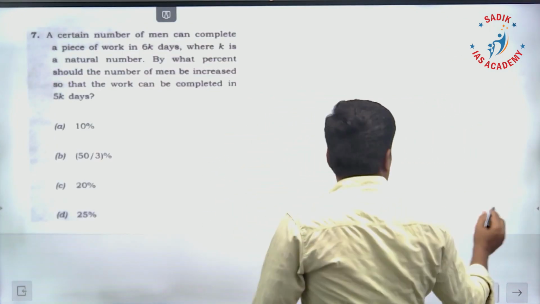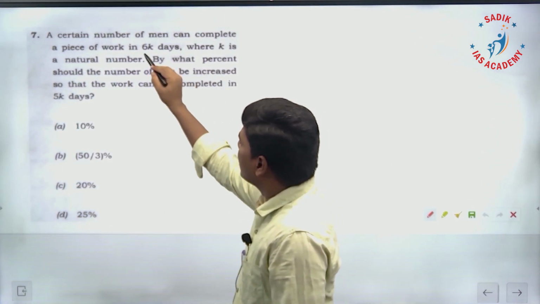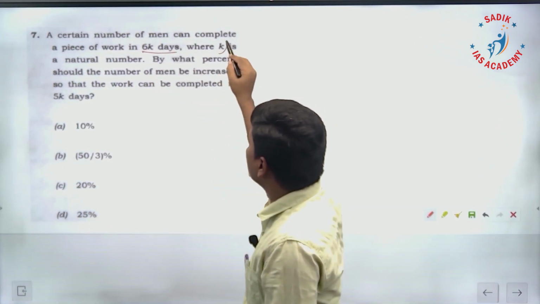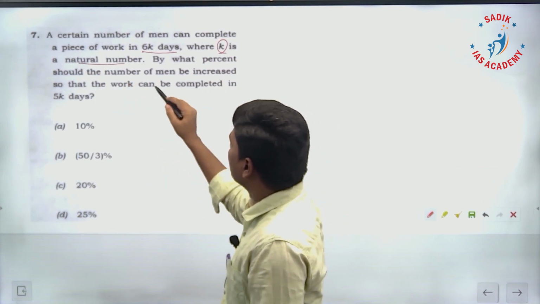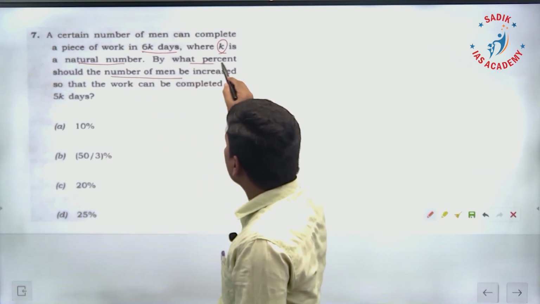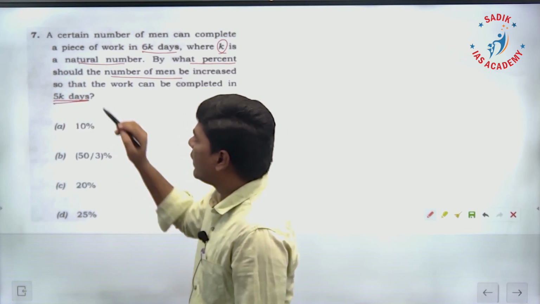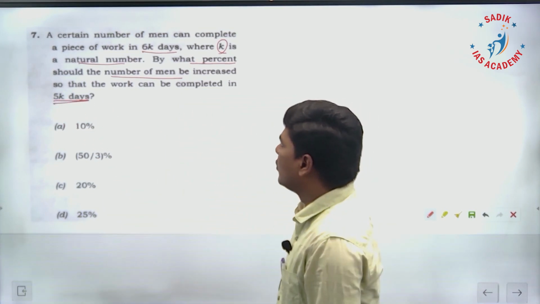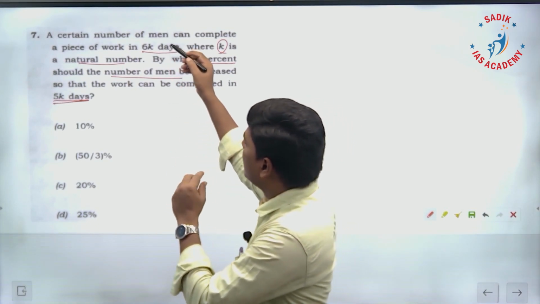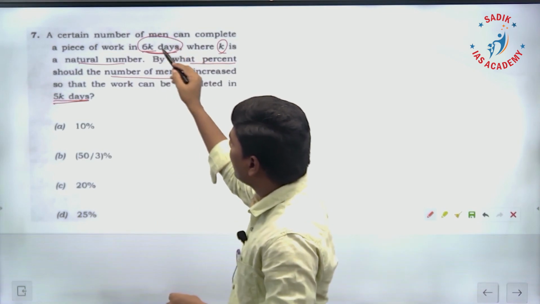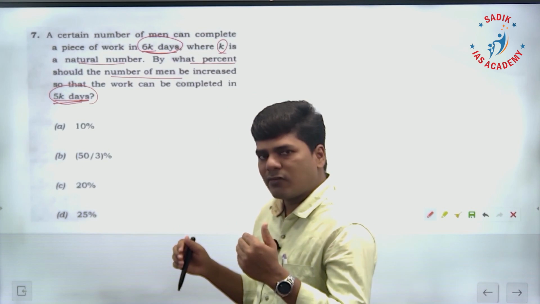Seventh question: a certain number of men can complete a piece of work in 6k days, where k is some natural number. By what percent should the number of men be increased so that the work can be completed in 5k days? So the same work needs to be completed in 5k days by increasing the number of men. What percentage do we have to increase? That is the question.